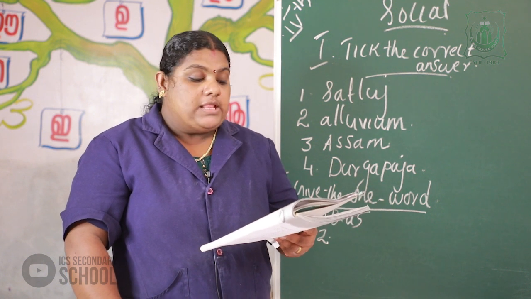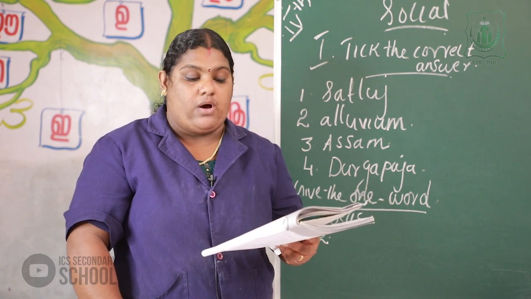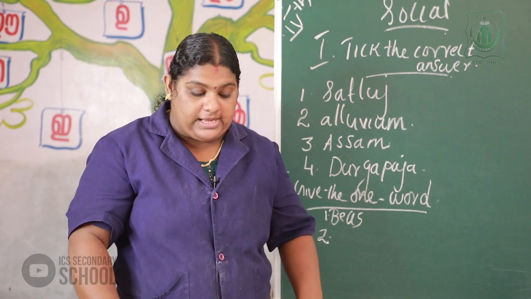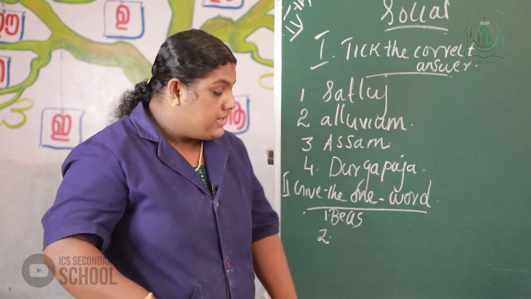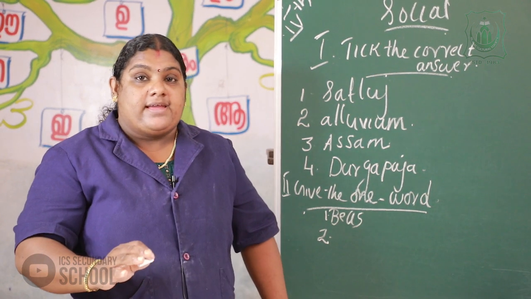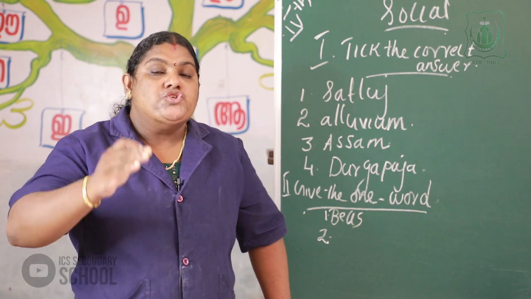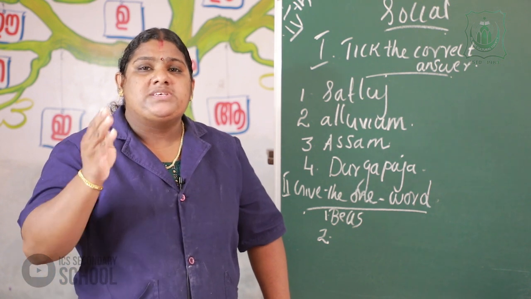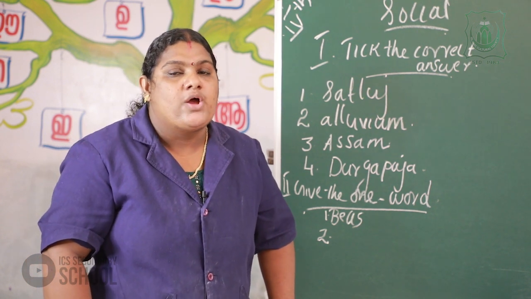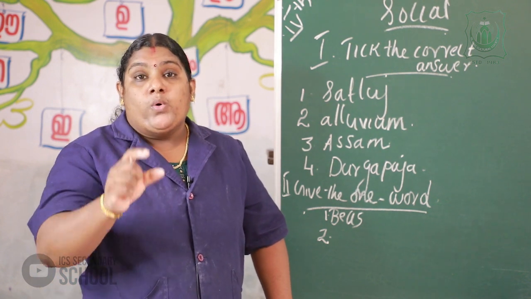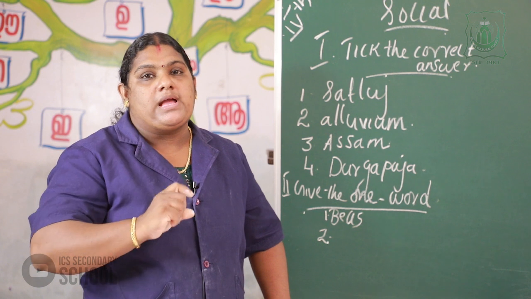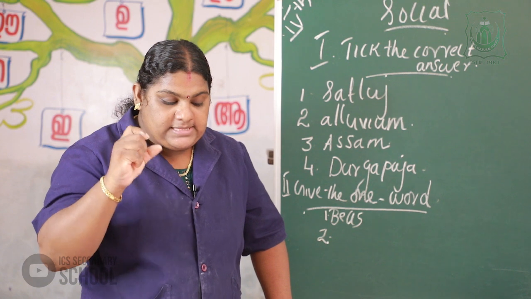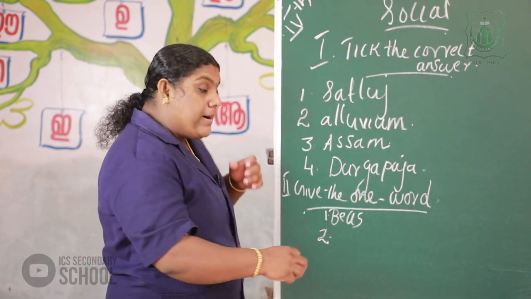Next question: the branch of the Ganga that flows in Bangladesh. We already studied that in West Bengal, the Ganga splits into two branches. Does anybody know the answer? Which are the branches? Yes, correct. Hooghly and Padma. Hooghly flows through West Bengal and Padma enters Bangladesh. So the answer is Padma.